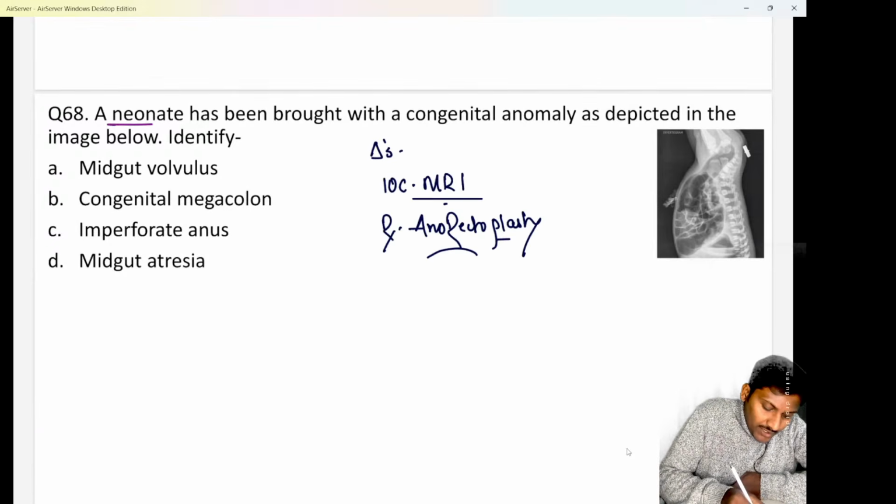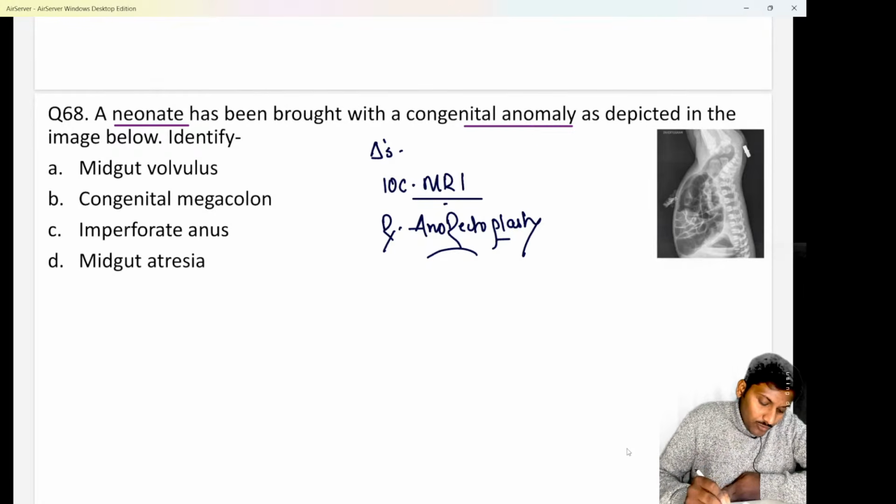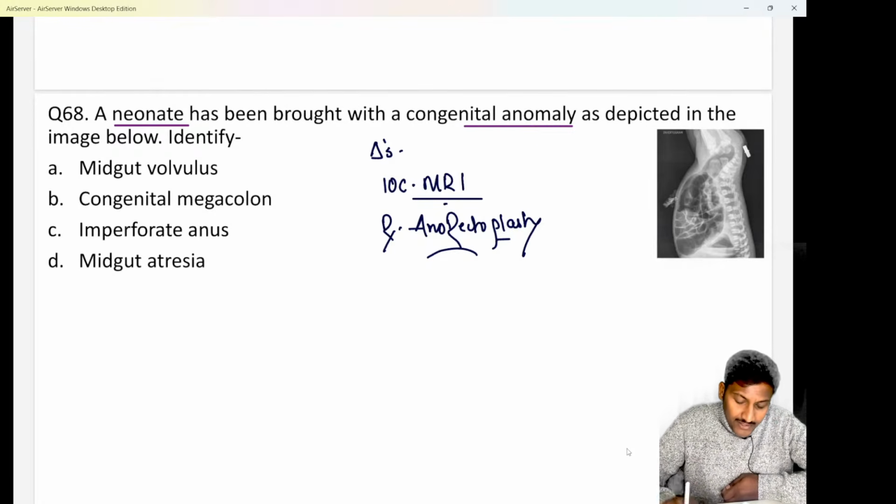A neonate has been brought to you with a congenital anomaly as depicted in the image below. Now they're asking you to identify what is the likely anomaly over here. So I hope all of you are quite aware. This was a June 2021 FMG question.